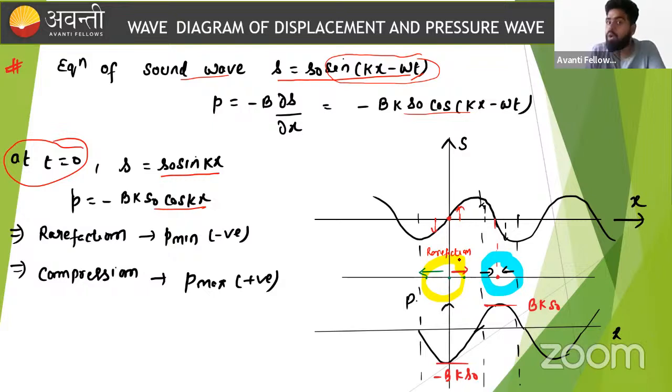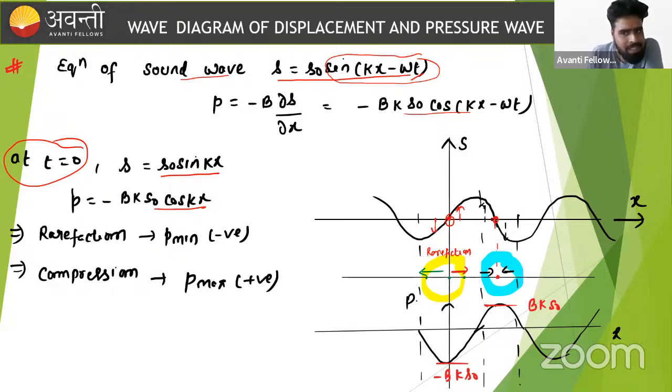Rarefaction. Okay, sir. What is the conclusion from here? Whenever the displacement of the particle is zero there, we can say that rarefaction occurs. Rarefaction means density minimum, pressure minimum. Okay, sir. If we see at this point also, we can say that the displacement is zero. Yes, the displacement is zero.